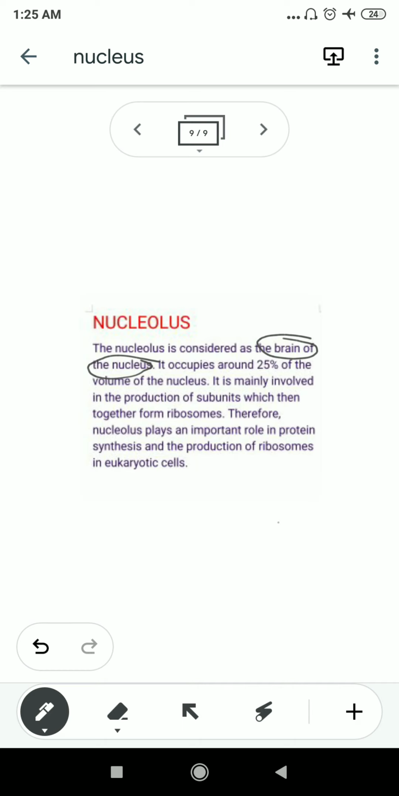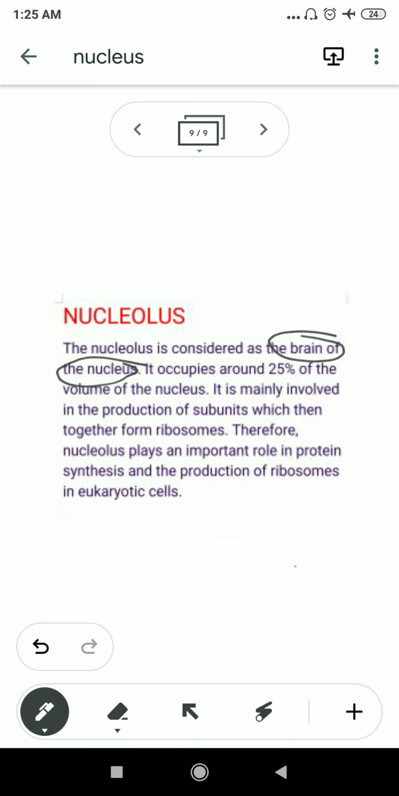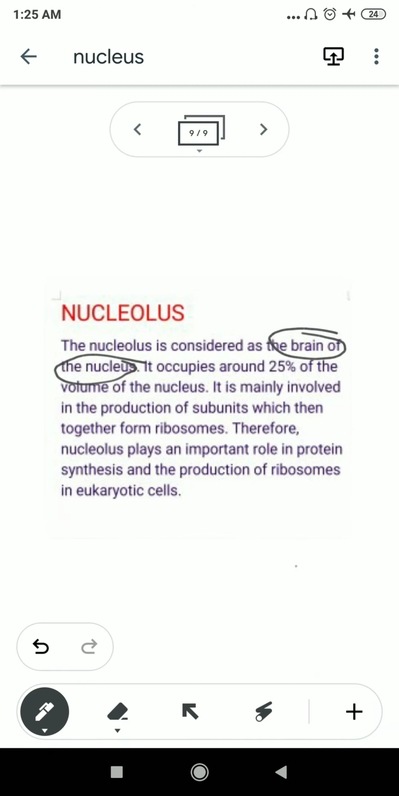Therefore the nucleolus plays an important role in protein synthesis, as the ribosome is the place for the synthesis of protein, and the ribosome itself is produced by the nucleolus. So obviously the nucleolus also has an indirect role in the production of protein. So we have already discussed all the parts of the nucleus. In the previous video we discussed the nuclear envelope, the nucleoplasm, and the chromatin fiber, which is responsible for carrying genetic information, and then another part, the nucleolus.